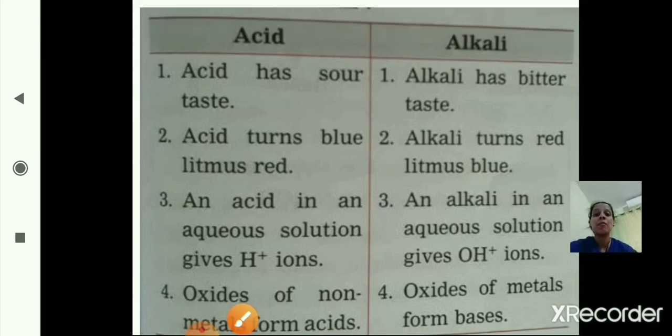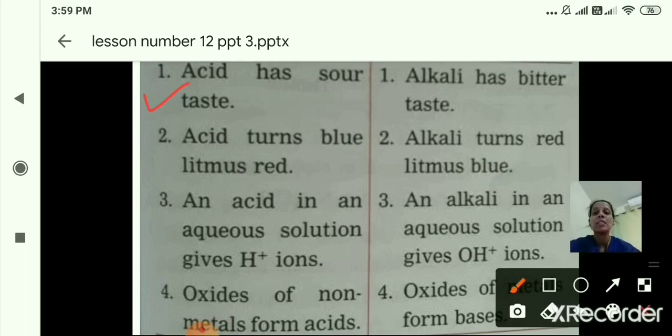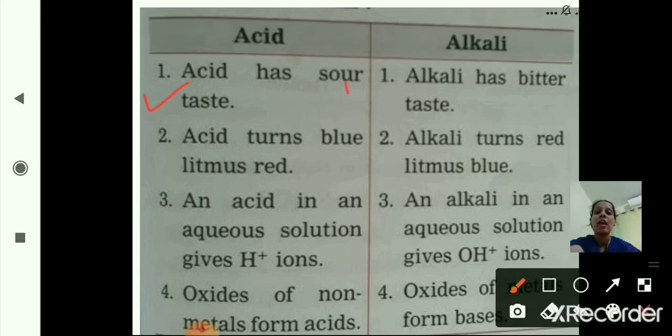Now we'll see the difference between acid and alkali, or acid and bases. Acid has sour taste, alkali has bitter taste. Alkali or bases are the same. Acid turns blue litmus red and alkali turns red litmus blue.